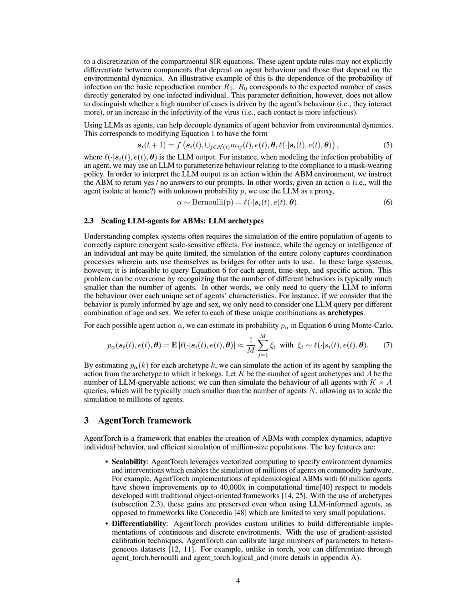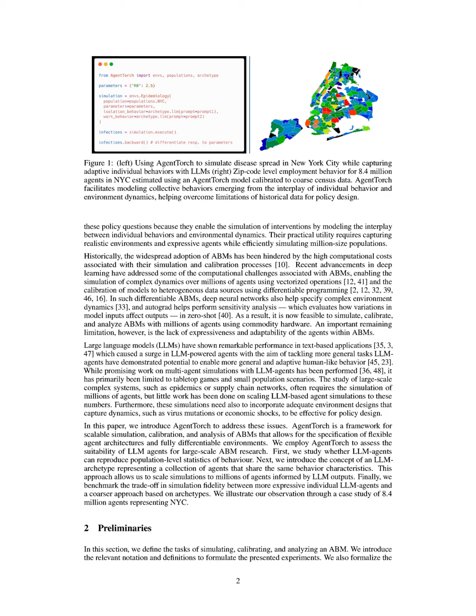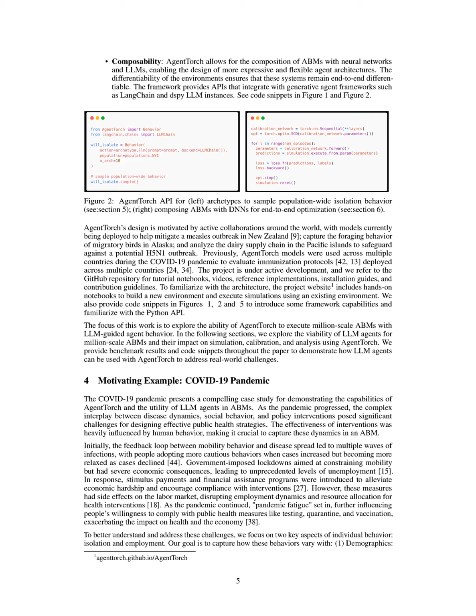This scalability is further enhanced by the use of archetypes, which allows for efficient querying of LLMs, thus preserving computational gains even with LLM-informed agents. Secondly, AgentTorch facilitates the creation of more expressive and flexible agent architectures by allowing the integration of neural networks and large language models, LLMs, which can capture complex behaviors and adapt to environmental dynamics. This expressiveness is crucial for accurately modeling individual behaviors in response to varying contexts, such as demographic factors and disease dynamics, thereby improving the realism and utility of the simulations for policy design.